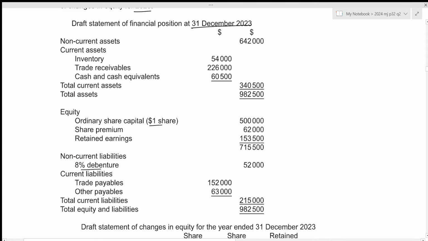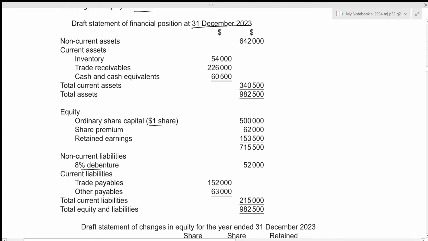Okay, so let us correct it. Previously, the inventory had been valued at 54,000. Now, it should be included at 39,050. So we have the inventory overstated by 54,000 minus 39,050, which results in the value of 14,950. We also need to correct it within the profit for the year. Since we're talking about the closing inventory overstated, it should be subtracted from the profit for the year. Let's subtract 14,950. Alright, that is all for the second information.